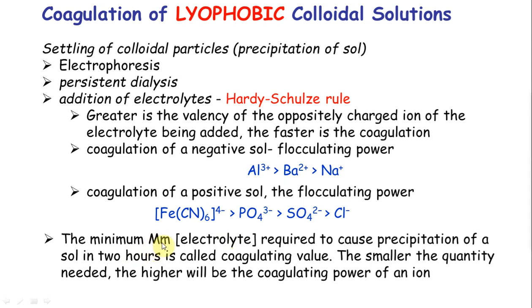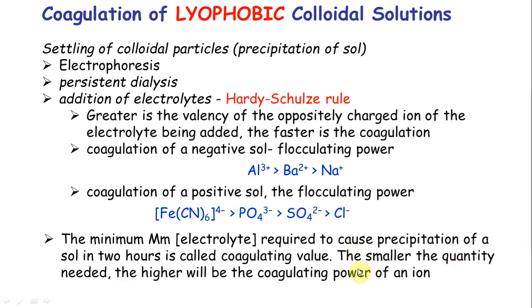I think this is reversed, it is smaller m, bigger m. The minimum millimolar concentration of electrolyte required to cause precipitation of a sol in 2 hours is called the coagulating value. So the minimum millimolar concentration of aluminum 3 plus required to precipitate a given negative sol in 2 hours is called the coagulating value of aluminum. So the smaller the quantity, the higher the coagulating power.